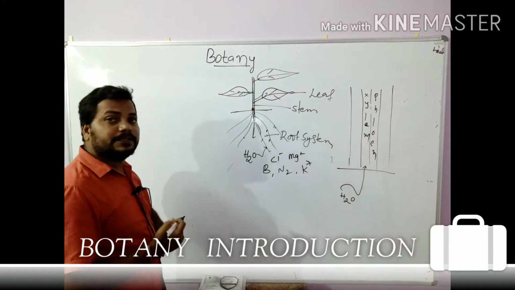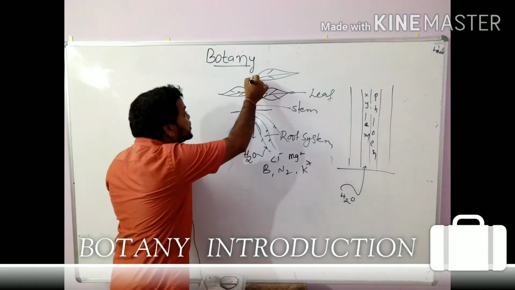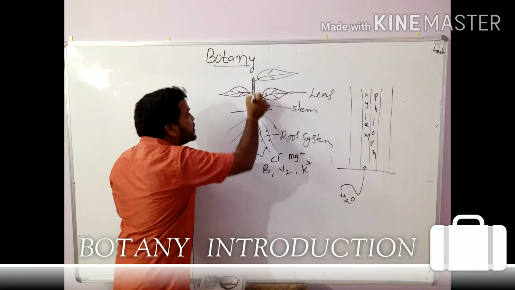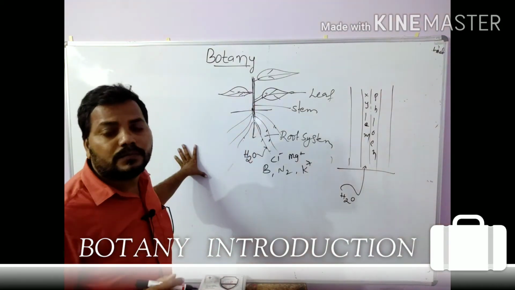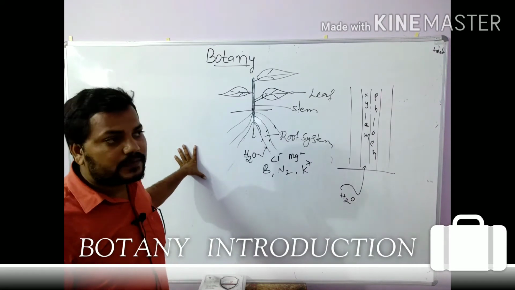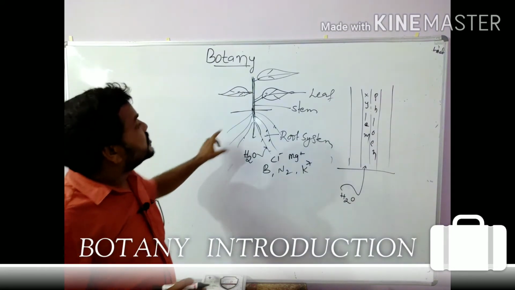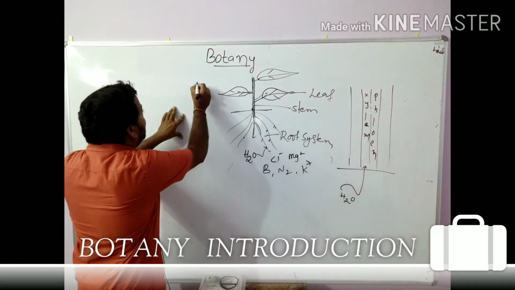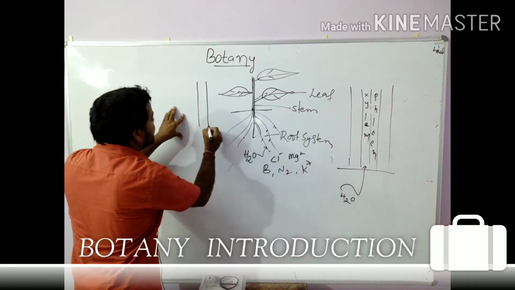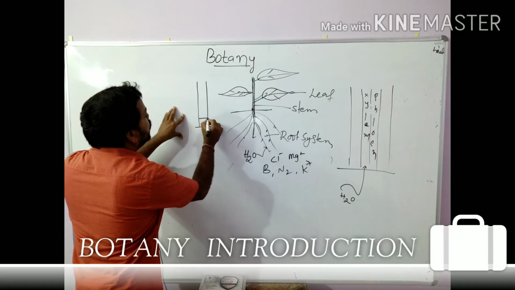Then coming to the stem, which is present above the ground, above the soil. If you take a stem, the stem consists of nodes and internodes. This is a node.